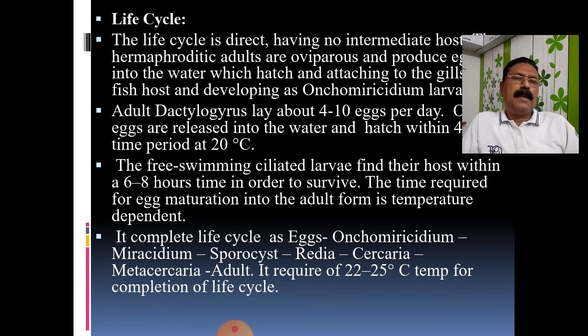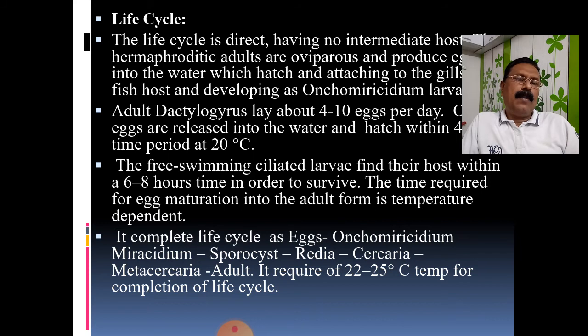That means the eggs will hatch and form the Onchomyriacidium larvae, and development will take place. That larvae will form the next stage, known as the Myriacidium. That Myriacidium goes to the sporocyst stage, and after the sporocyst it attains the stage known as radia larva.